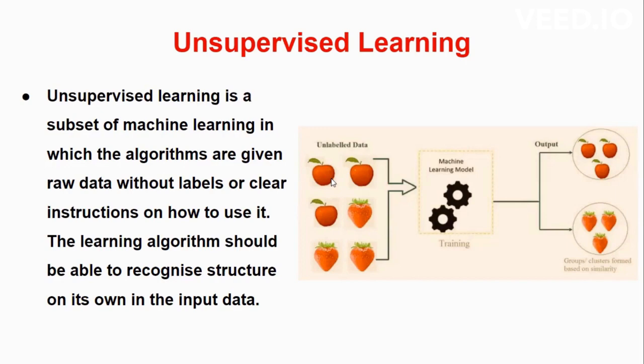The task of the machine is to identify the hidden structures in the dataset. The model groups the data based on the similarities and patterns found in the images, and it forms clusters. This is cluster one, this is cluster two. So for cluster 1, the output is apple. In cluster 2, the output is strawberry.